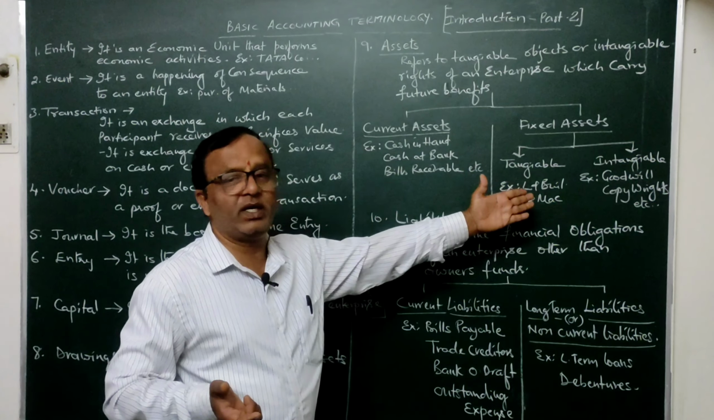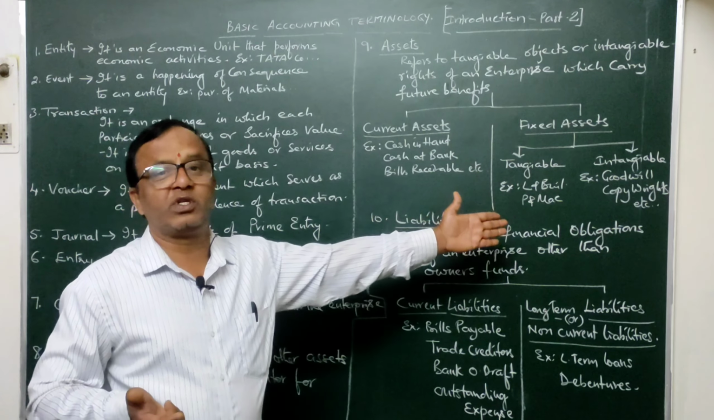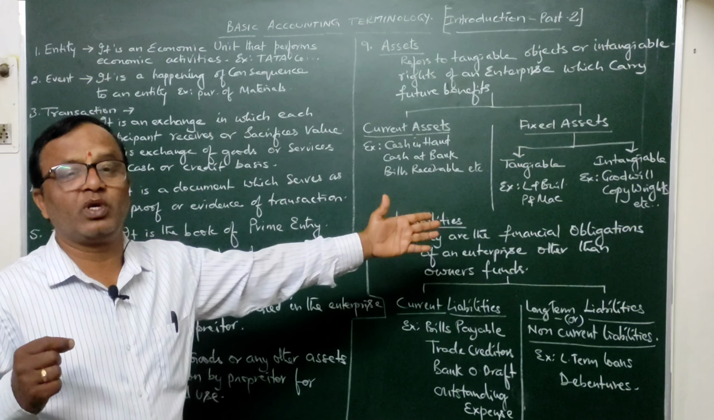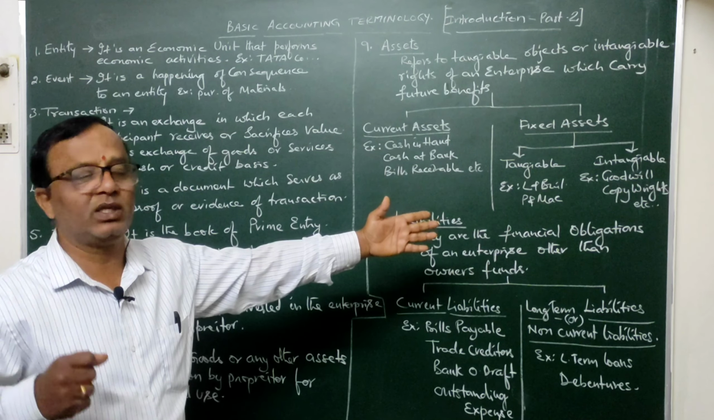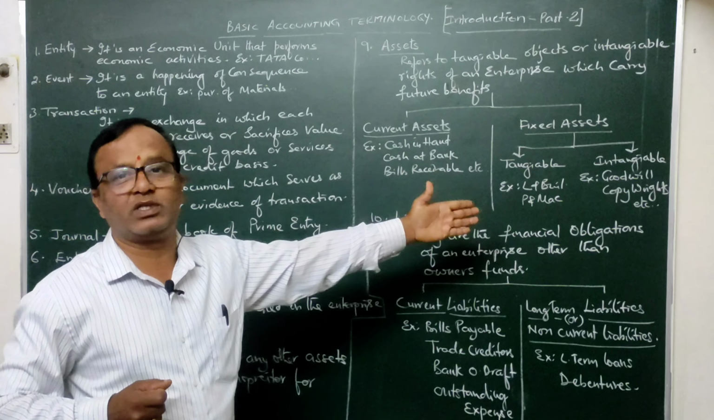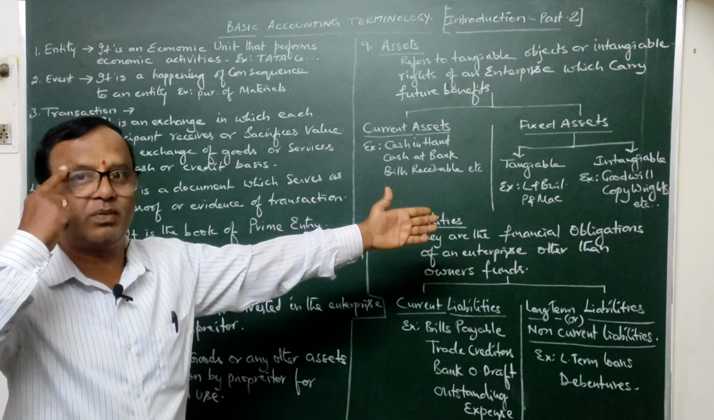Similarly, we have copyrights. These are the occupational rights which a writer, or the person who has written a manuscript, will have. That is called a copyright. So these are all intangible assets. The benefit of that particular asset can be reaped, but it cannot be seen with our eye.